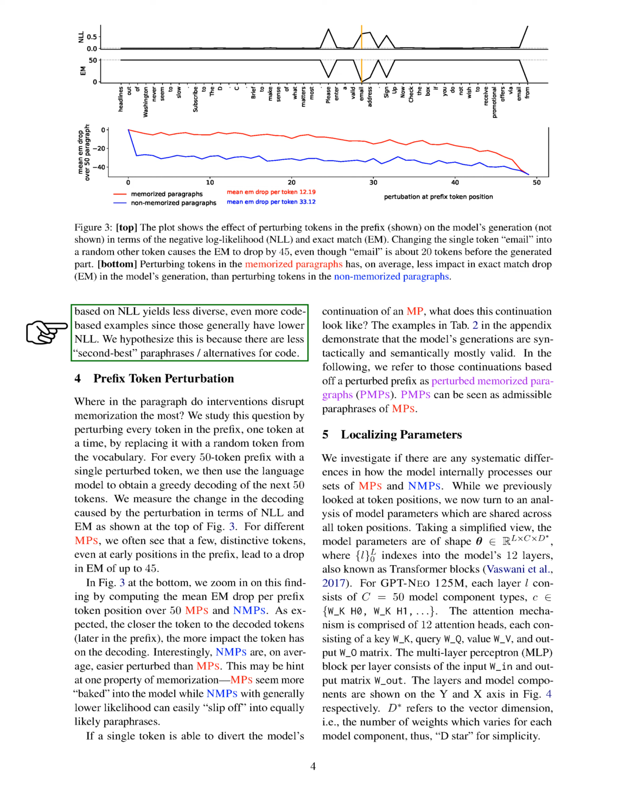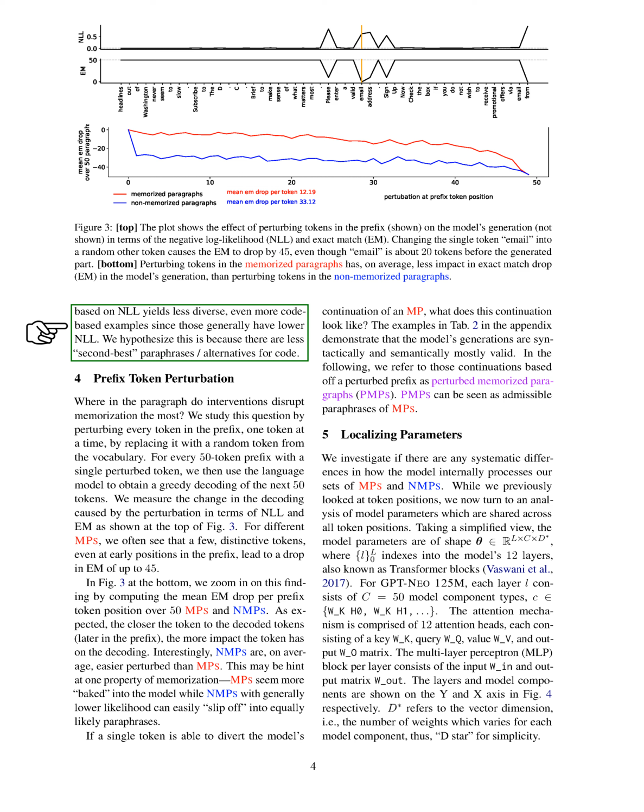Section: Prefix Token Perturbation. In this section, we explore where interventions disrupt memorization the most by perturbing each token in the prefix one at a time. We replace each token with a random one from the vocabulary and then use the language model to predict the next 50 tokens after a 50-token prefix with a single perturbed token.